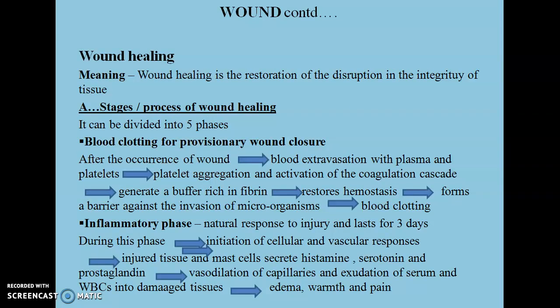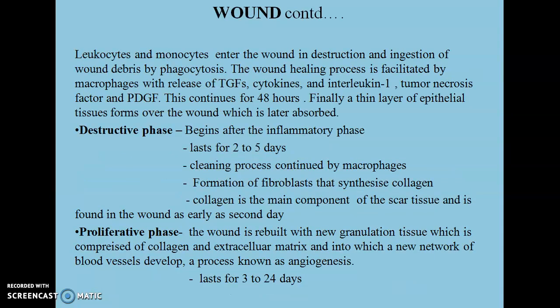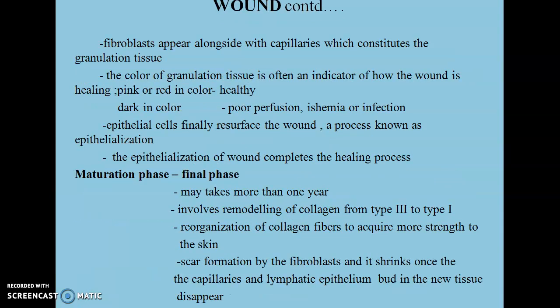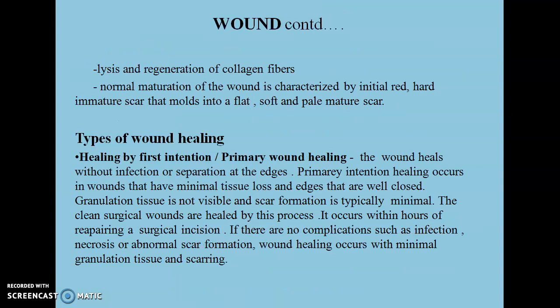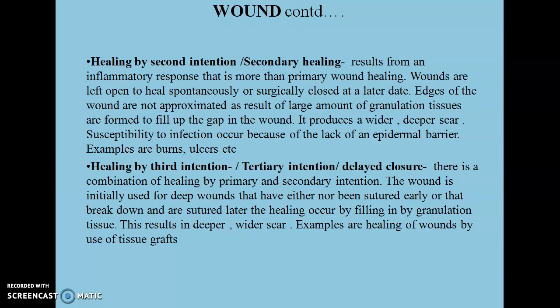Wound healing is a restoration of the disruption in the integrity of the tissue. The process is divided into 5 phases, that is blood clotting, inflammatory phase, destructive phase, proliferative phase, and maturation phase. There are 3 types of wound healing: healing by first intention or primary wound healing, healing by second intention or secondary healing, and last, healing by third intention or delayed closure.